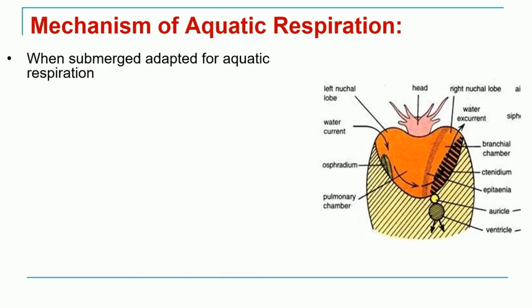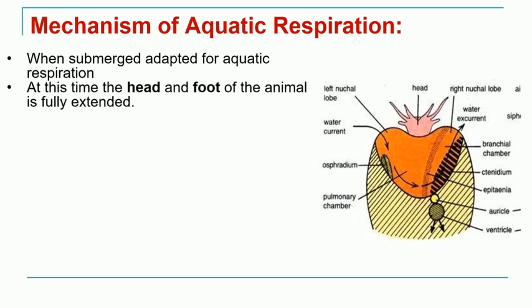Yes, so when it is submerged, it is adapted for aquatic respiration. So ideally when it is in water, it is doing aquatic respiration. Now what exactly happens when it does aquatic respiration? We will understand step by step. First, the head and foot of the animal are fully extended, because we know that it can take its head and foot inside the shell.